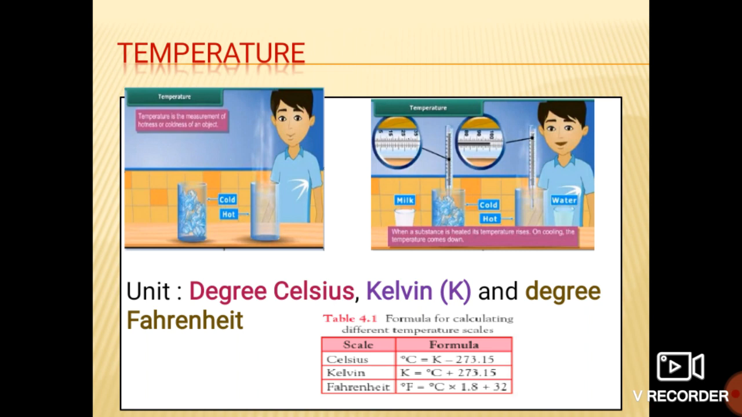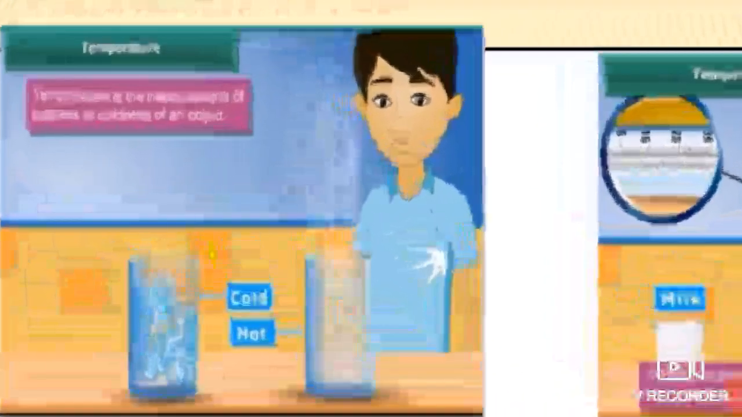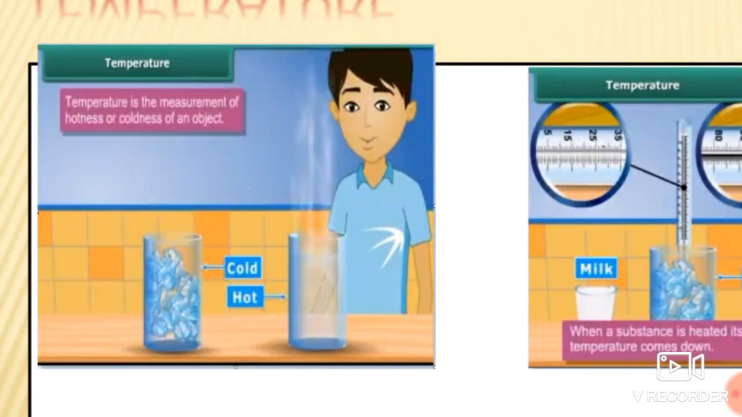So what is this temperature, students? See over here in this picture. Temperature is the measurement of hotness or coldness of an object. If we have to compare objects, or say whether an object is hot or cold, there comes a new term, temperature, which means how hot or how cold the object is. That is nothing but temperature.